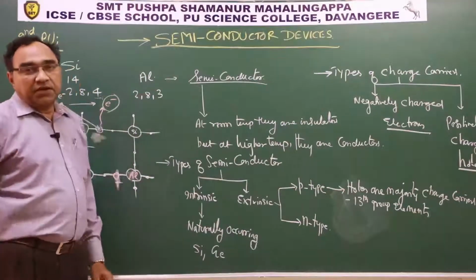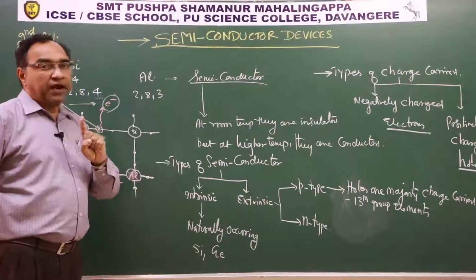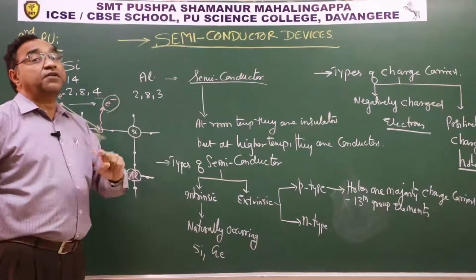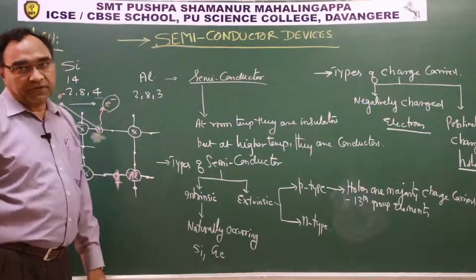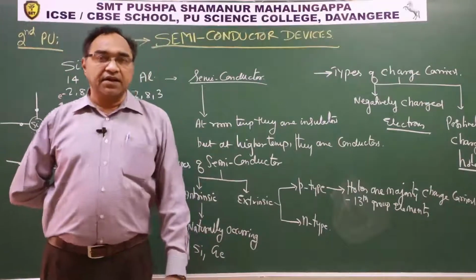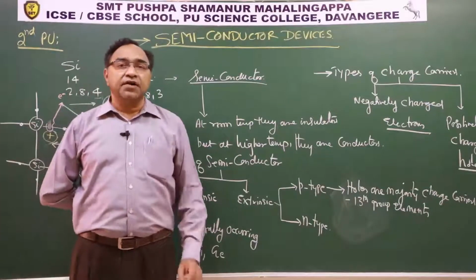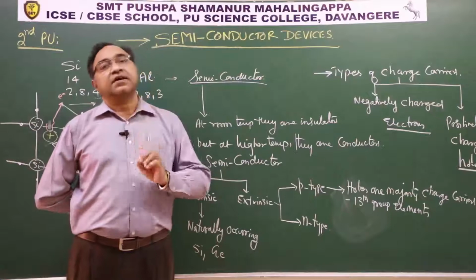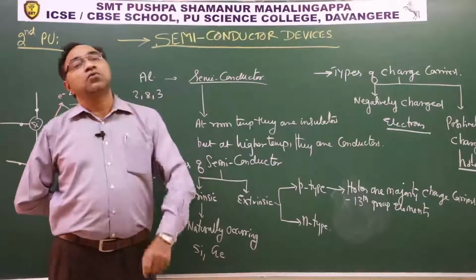Just imagine, with 1 mole of aluminium added, what is the kind of conductivity increase we can observe? Tremendous increase in the conductivity, tremendous increase in the strength of the current can be noted.